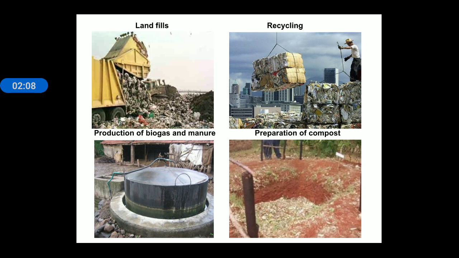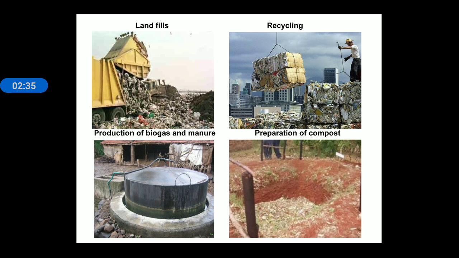And next is recycling. In recycling, the waste is recycled, or we can say it is converted into another product. For example, paper recycling can be there, and some other substances can be recycled. So in recycling, waste or garbage is selected to be converted into the next usable form.